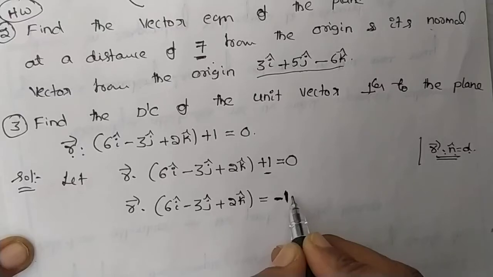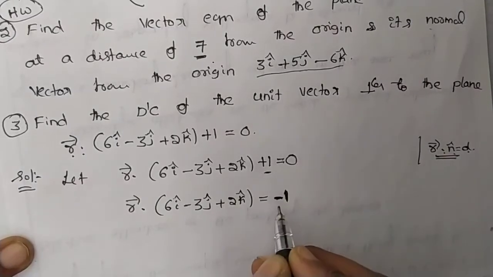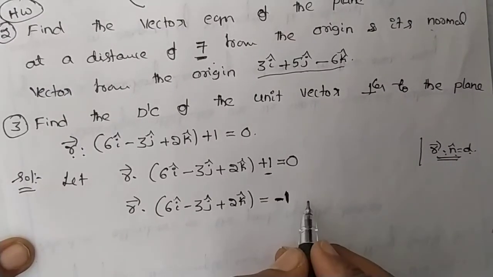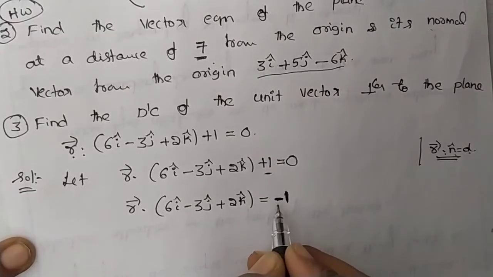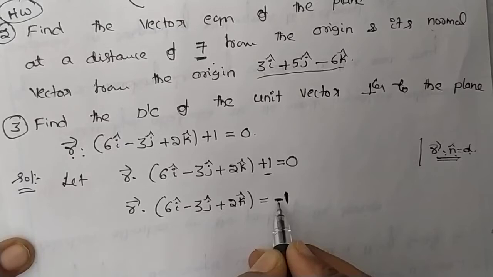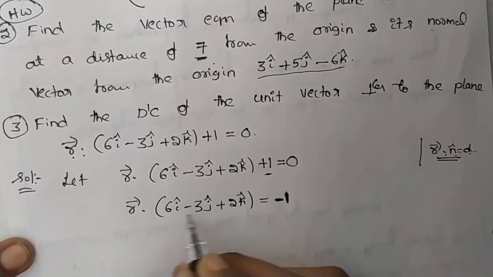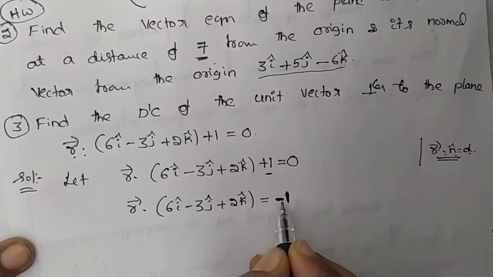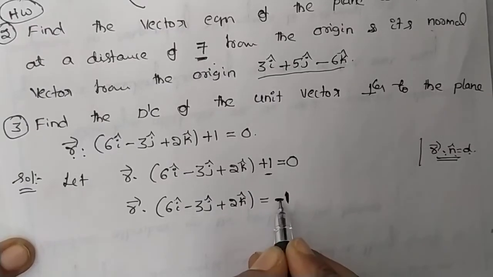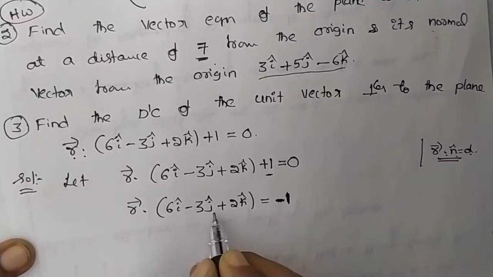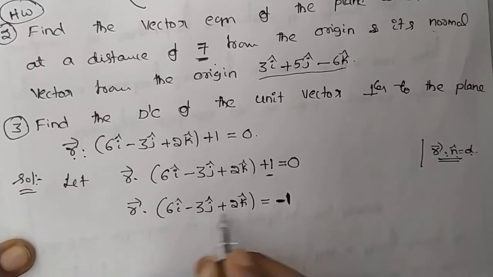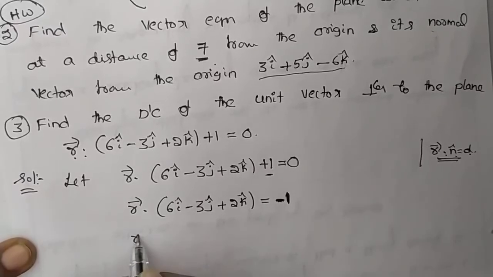D is nothing but a distance. Distance we always measure as a positive quantity, so this minus 1 we have to make it plus 1. How to make it plus 1? By multiplying by minus on both sides. You just make it minus 1 to plus 1, so I am applying minus on both sides, or multiplying by minus on both sides.